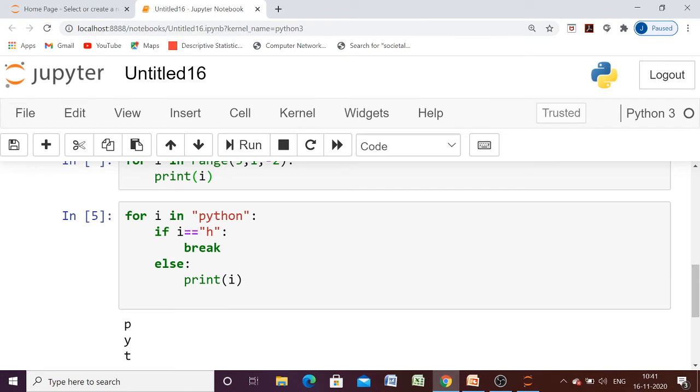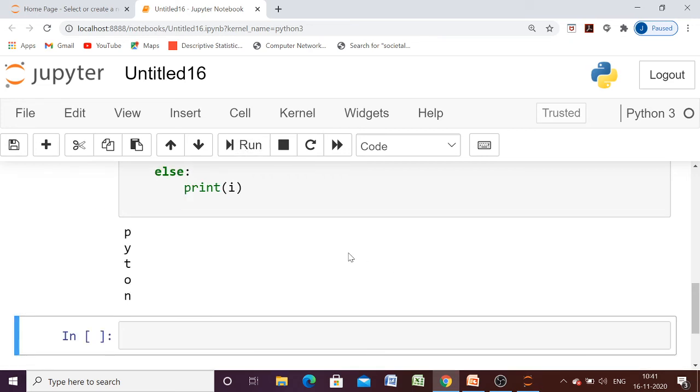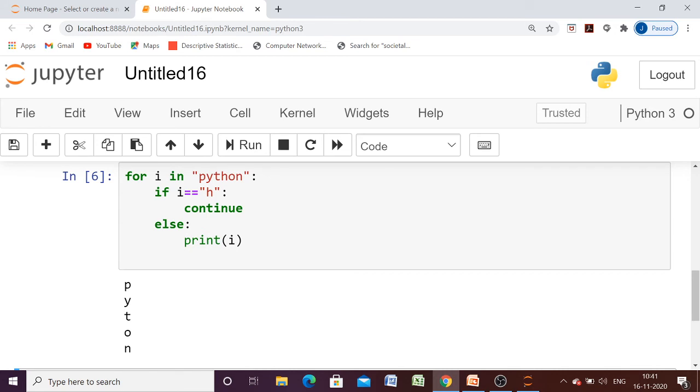For example, if I replace this break statement with the continue statement, what will happen? Now as soon as I becomes H, it is not going to execute that particular iteration, rather it will move to O and N. So in the output we will have PYTON. You can see here we have the output PYTON. The iteration where the value of I is H is the only one that is skipped.